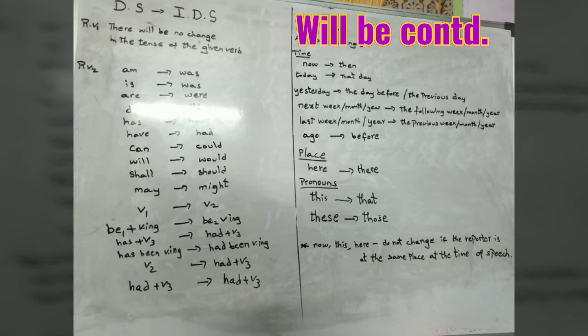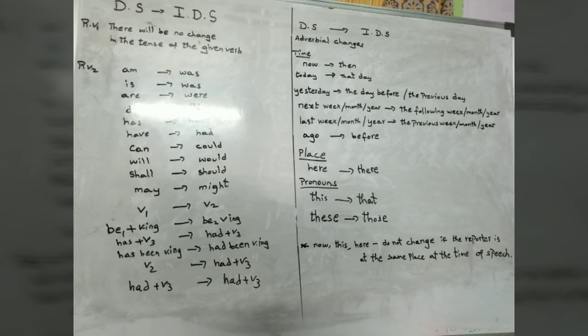Next, suppose in the given sentence the verb is in present tense, it becomes past simple. That means present simple becomes past simple. V1 changes into V2. And if the given sentence is in present continuous, that means we use B V1 plus verb being form, then it changes into B2 and verb being form. That is nothing but past continuous. Next, let's come to the next one. If the given sentence is has plus V3, that means a present perfect tense, it becomes had plus V3, that means past perfect.